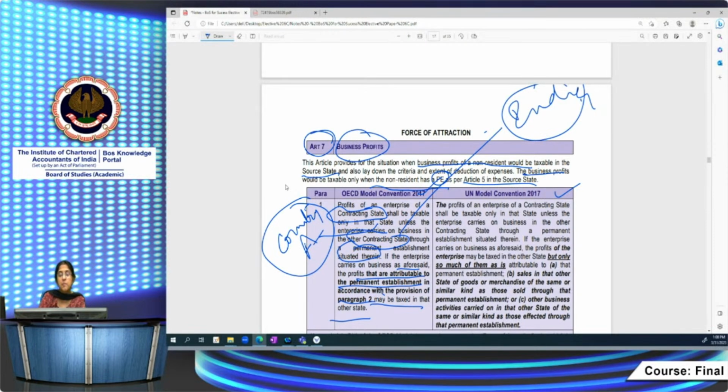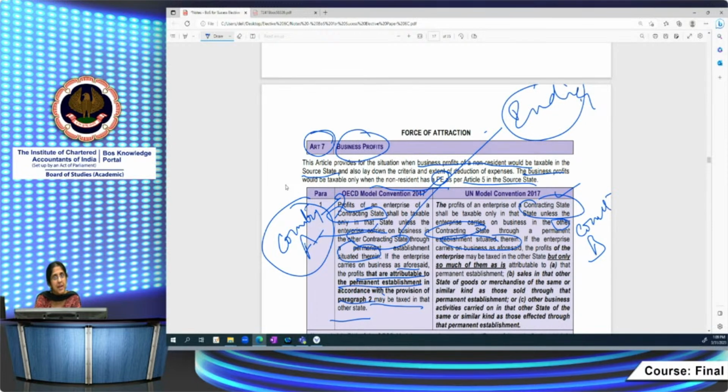What does the UN Model Convention say? Initially it also says the same thing. The profits of an enterprise of a contracting state, that is country A, shall be taxable. Here let's take country A as having a model in line with the OECD Model Convention, and country B has a model tax convention in line with the UN Model Convention. Shall be taxable only in that state unless the enterprise carries on business in the other contracting state, that is India, through a permanent establishment situated there. Until this point, both OECD and UN are the same.